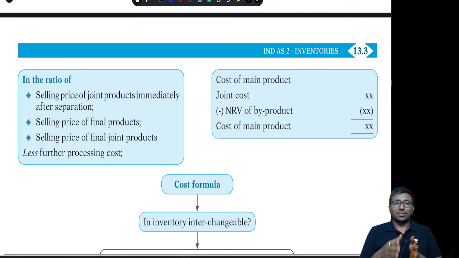If the selling price of the joint products immediately after separation is not available, then you have to take the final product's selling price after further processing minus further processing cost ratio. If the further processing costs are hardly anything or negligible, then the selling price of the joint products after further processing is supposed to be taken into account.